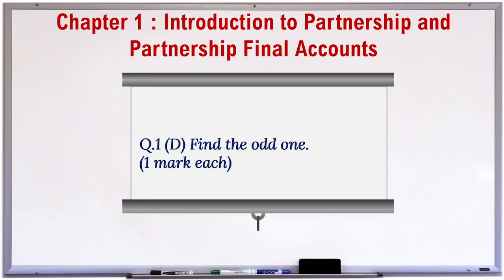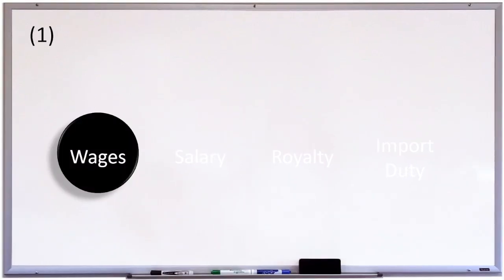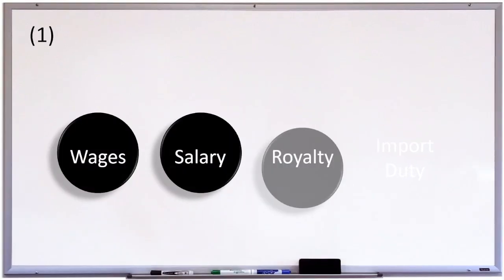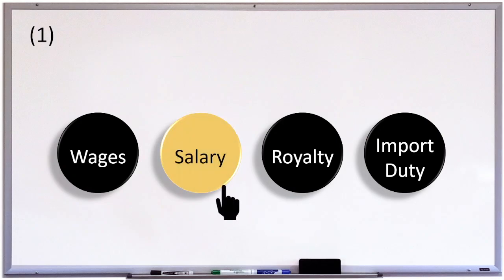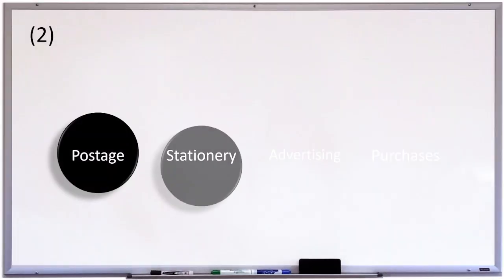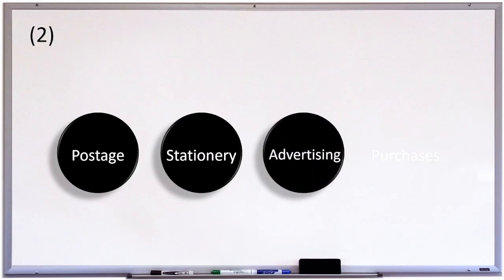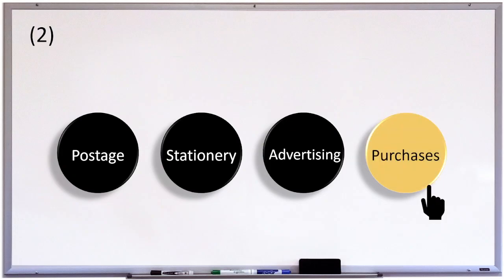Question 1. D. Find the odd one. 1 mark each. Wages, salary, royalty, import duty. And the odd one is salary. Postage, stationery, advertising, purchases. And the odd one is purchases.